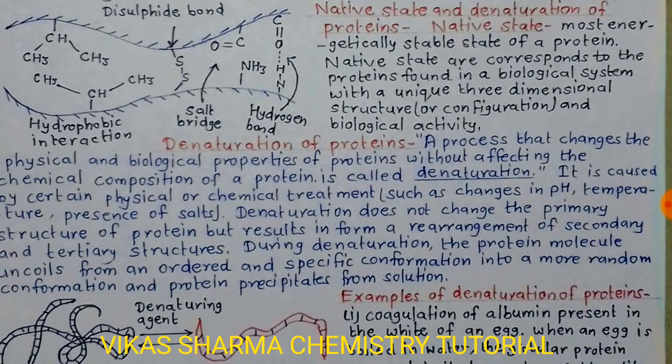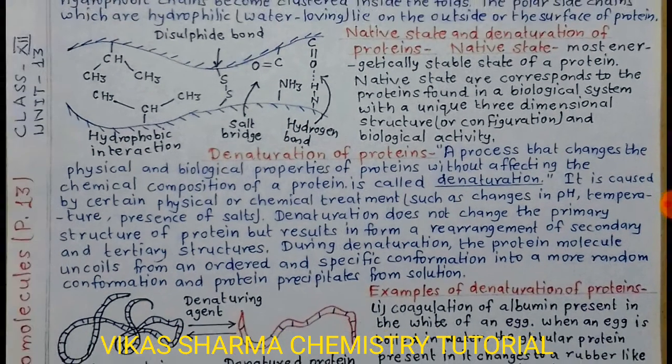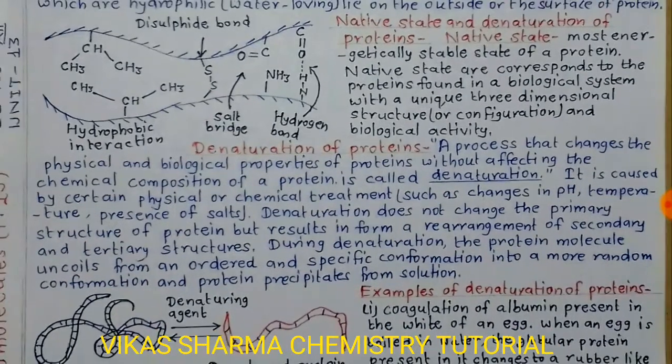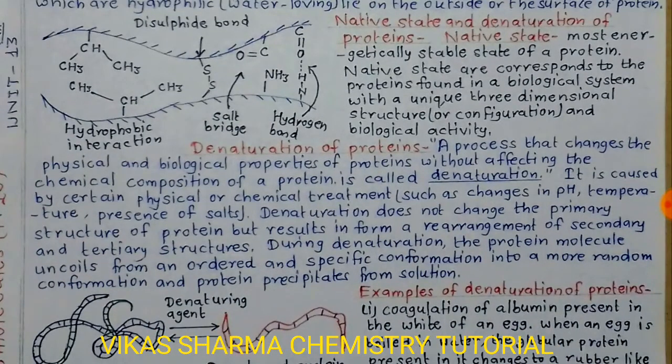A process that changes the physical and biological properties of proteins without affecting the chemical composition of a protein is called denaturation. It is caused by certain physical or chemical treatments such as change in pH, temperature, or presence of salts.